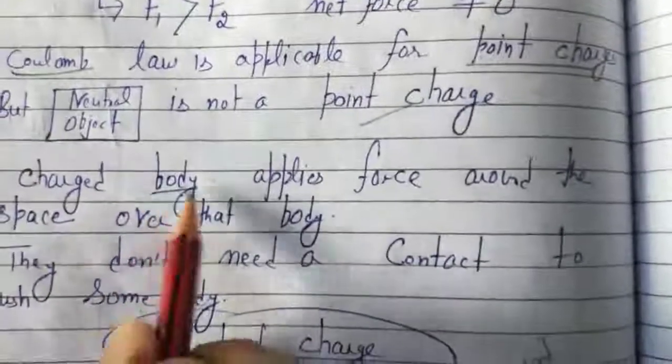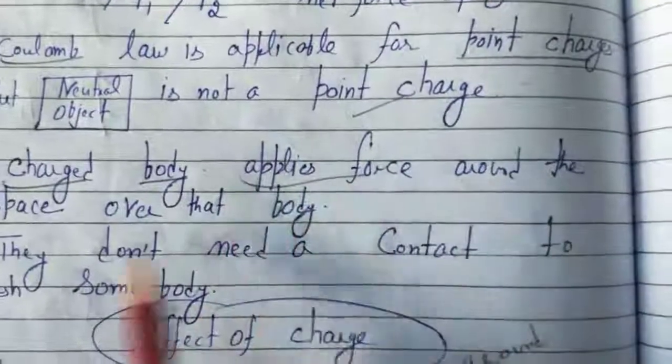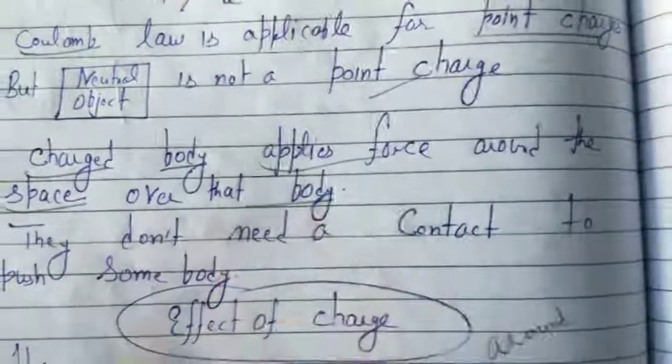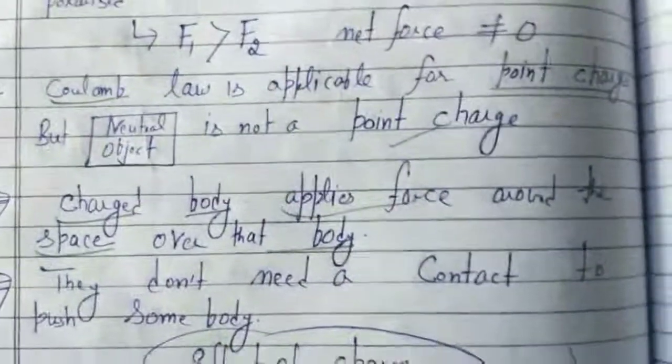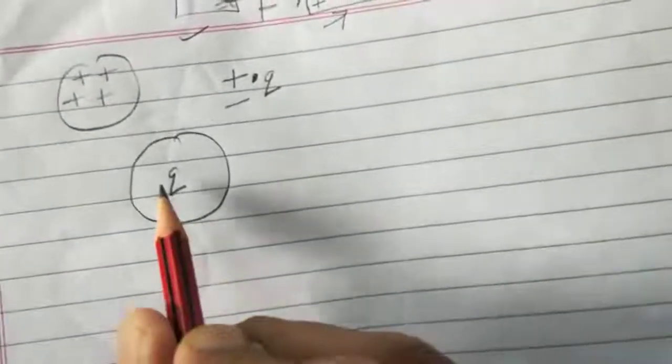So if any body is charged, it will apply force over the space around that body. That means a charged body applies force in the space around it.